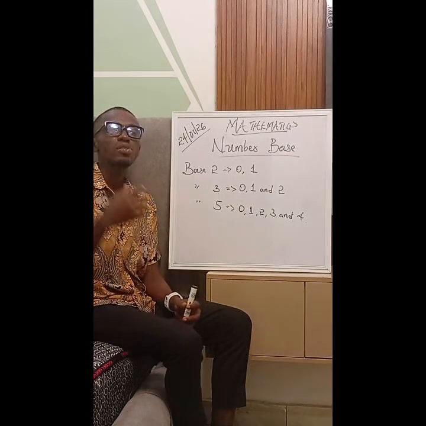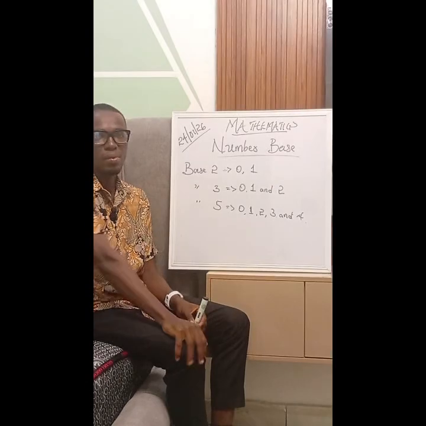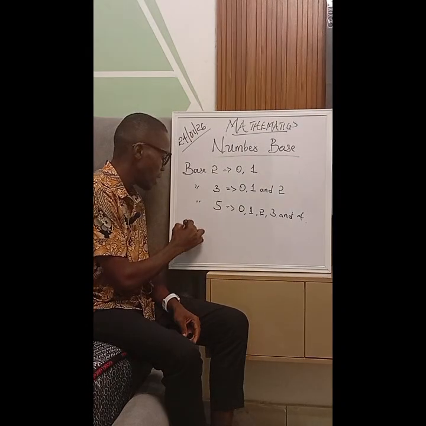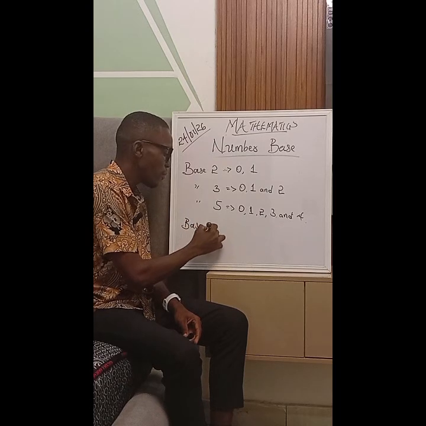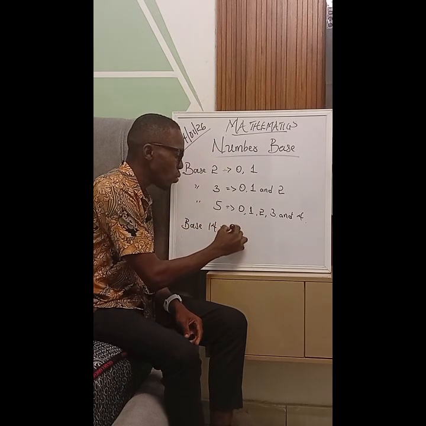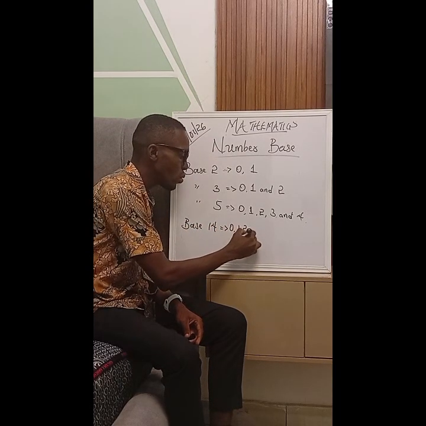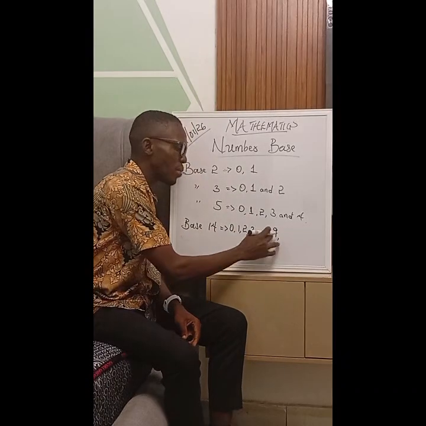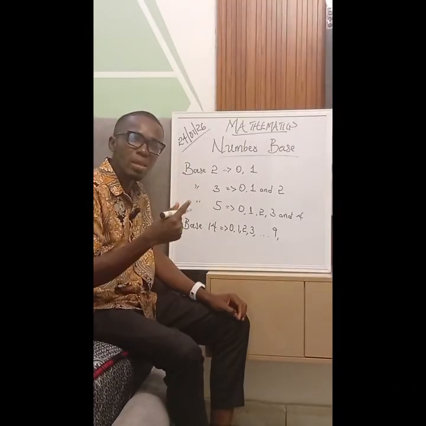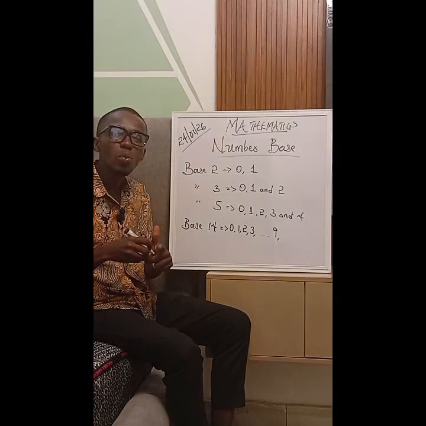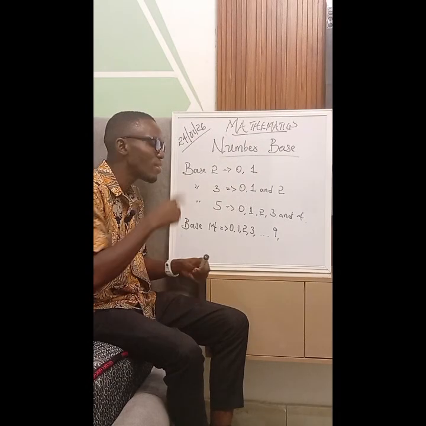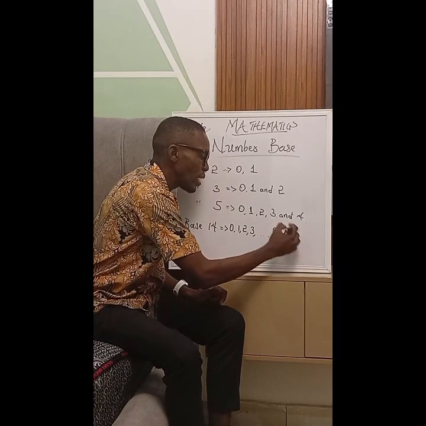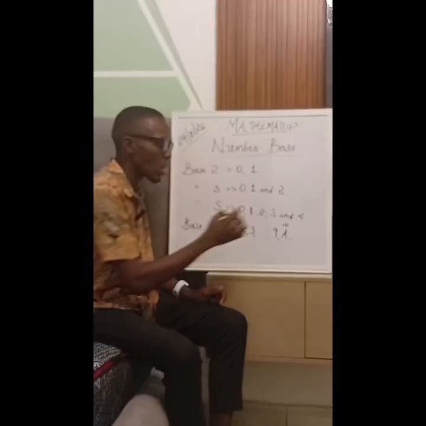So now let's assume that we had something like base 14, right? Now this is going to be 0, 1, 2, 3. It's going to continue till I get to 9, right? By the time I get to 9, the next number should be 10, but I should be representing it with 1 digit. I will not write 10. So instead of 10, I'll represent it with A. That A is representing 10.